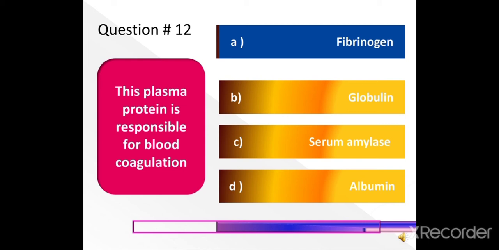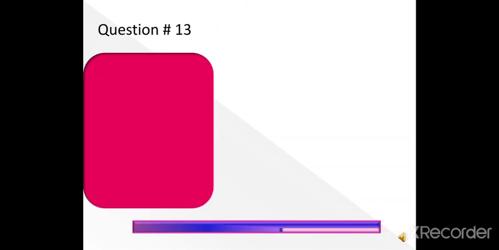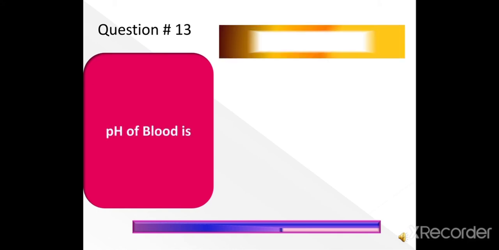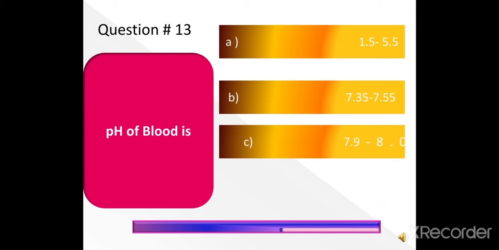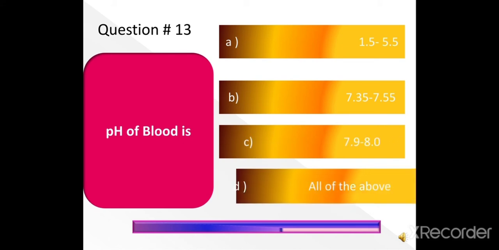Next question, question number 13. pH of blood is option A 1.5 to 5.5, option B 7.35 to 7.55, option C 7.9 to 8.0, or all of the above. pH of blood is, it is a very important question, 7.35 to 7.45.